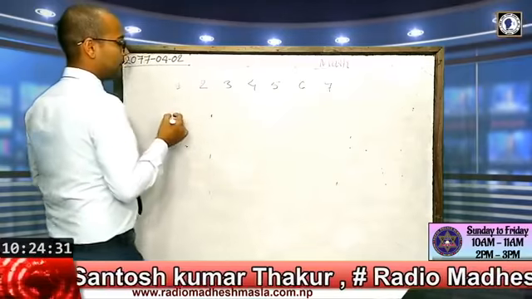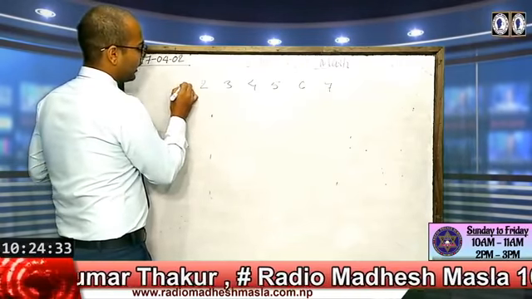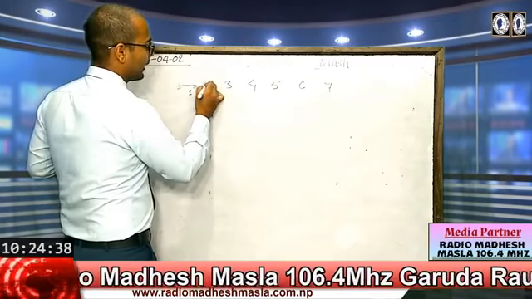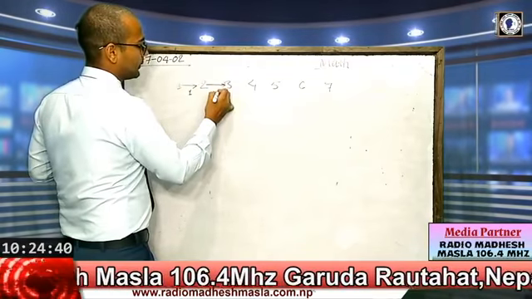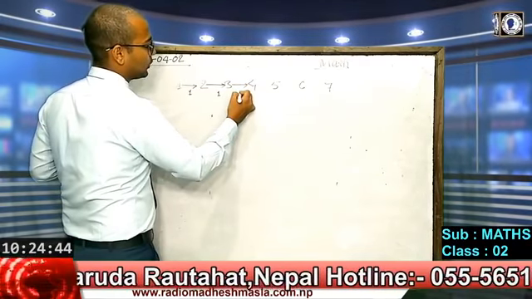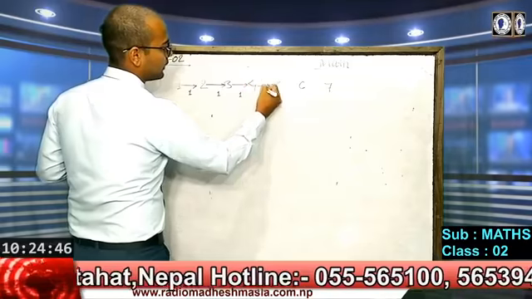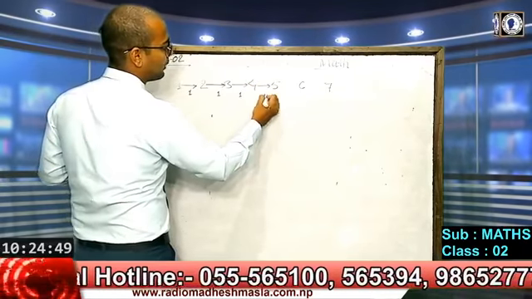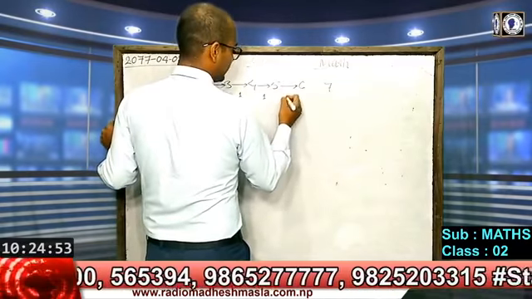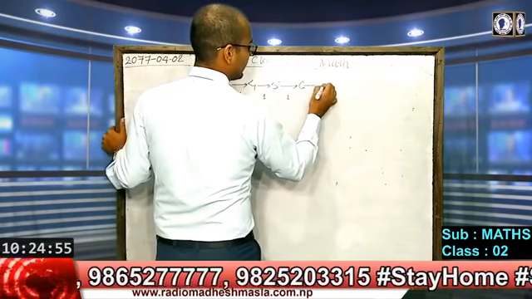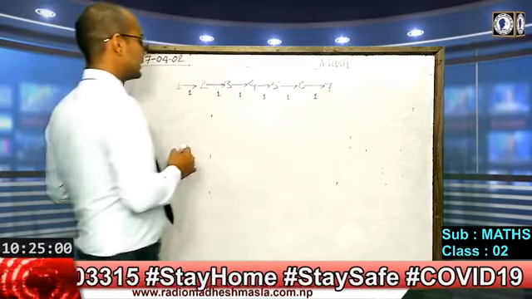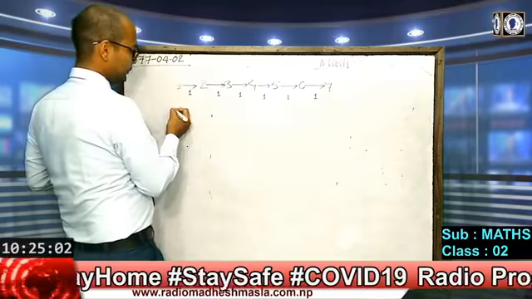Yes, so we can find here, 1 is smaller than 2 by 1. 2 is smaller than 3 by 1. 3 is smaller than 4 by 1. 4 is smaller than 5 by 1. 5 is smaller than 6 by 1. 6 is also smaller than 7 by 1. In this condition, what we can find,